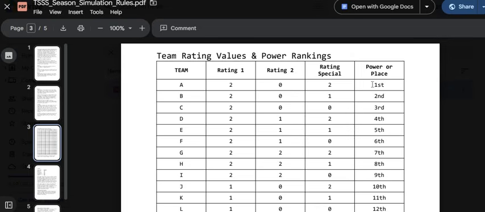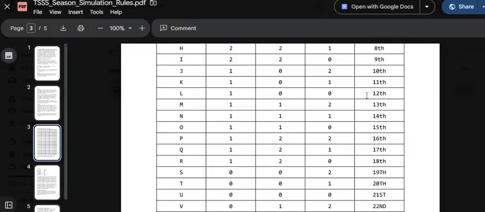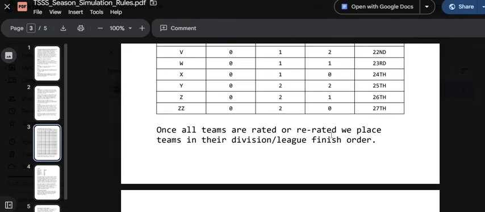So this would be first in almost every sport except the goalie sports. So for goalie sport games in the book, these numbers should be reversed for your power plays. Okay, so I think I've talked about that. Once all teams are rated or re-rated, which would be off-season.